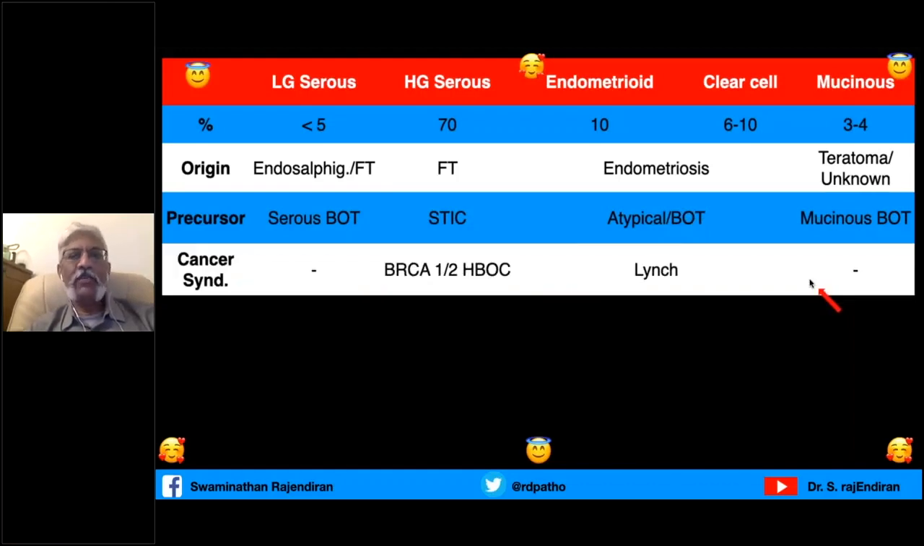What are the cancer syndromes they are associated with? The high-grade serous carcinoma is associated with BRCA1 and 2, hereditary breast and ovarian carcinoma syndrome. The endometrioid and clear cell are associated with Lynch. That's why whenever you see endometrioid or clear cell carcinoma, you have to screen the patient for Lynch syndrome molecularly and immunohistochemically, and you have to go for colonoscopy. Mucinous carcinoma and low-grade serous carcinoma are not associated with any hereditary syndrome today. Tomorrow it may change, who knows?